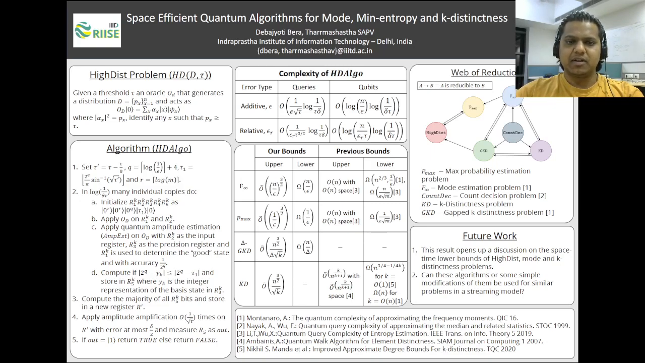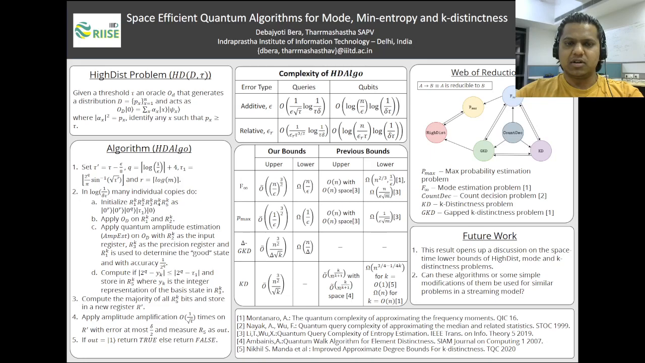In a classical setting, assuming unbounded space, one can estimate the probability distribution in at most order 1 over epsilon squared queries. If the space is bounded to log n, then the best known classical algorithm uses order square root of n by epsilon squared queries. However, we show in this work that if we were to use a quantum computer, we can answer the high-dist problem using log space and merely O tilde of 1 over epsilon times square root of tau queries, where O tilde hides some log factors. Notice that the query complexity in the quantum setting is actually independent of n.